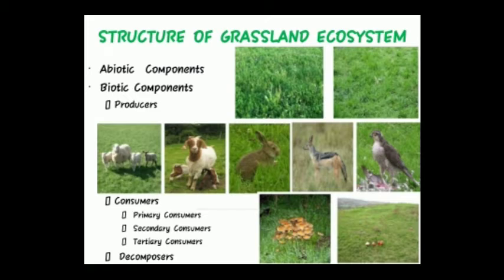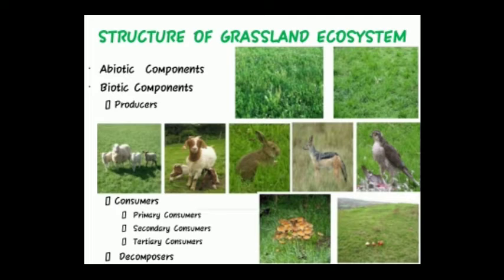Next is structure of grassland ecosystem. A grassland ecosystem has two parts: the abiotic component and the biotic component. 1. Abiotic component. The abiotic component comprises the nutrients which are available in the soil and the environment. The vital nutrients are nitrogen, potassium, phosphorus, sulfur, magnesium, etc. These are provided by water, nitrates, sulfates, phosphates, etc., which exist in the Earth's crust and atmosphere.